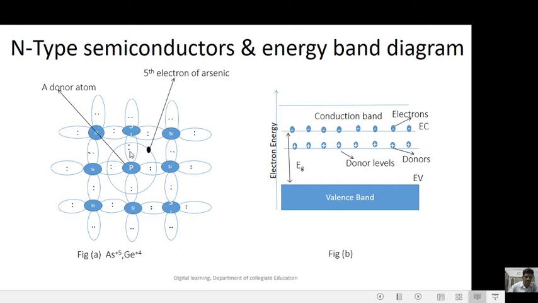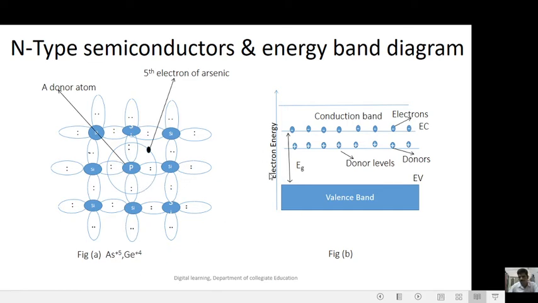Here two dots represent the covalent bonds. Each covalent bond of the silicon interacts with the phosphorus atoms, and only one electron remains, that is the phosphorus, or it may be arsenic electron. So phosphorus is a donor atom.